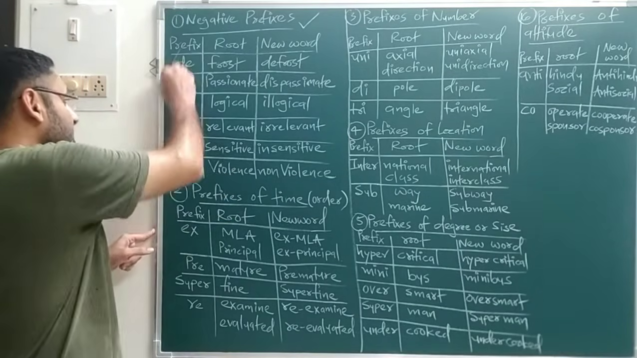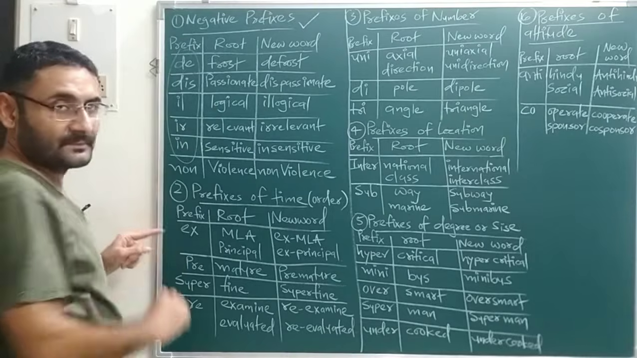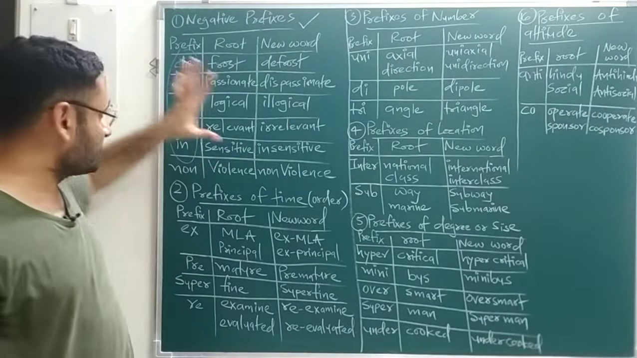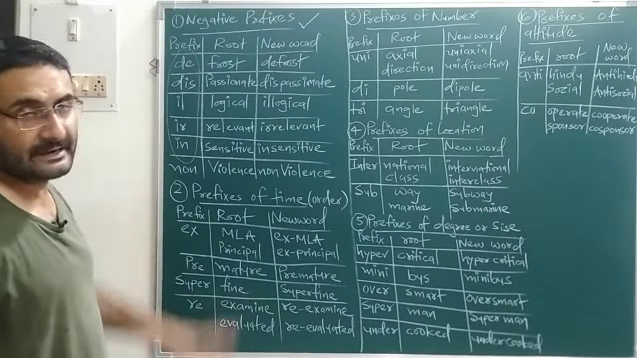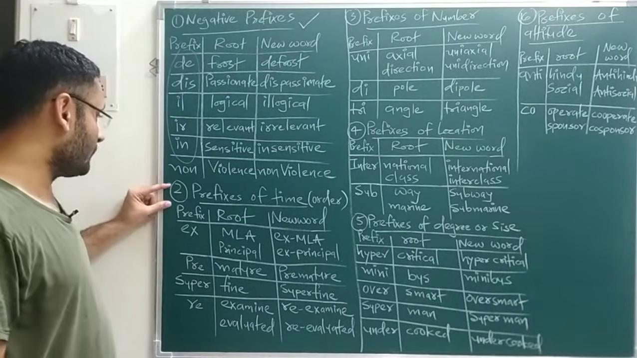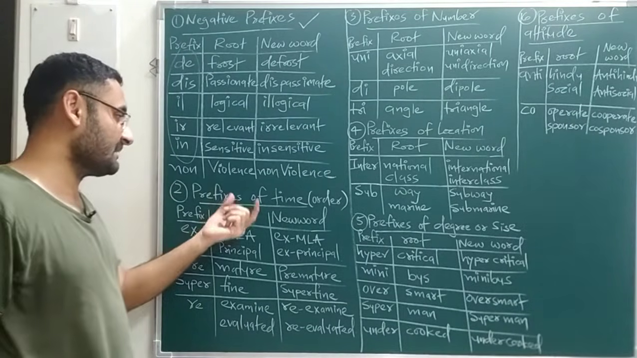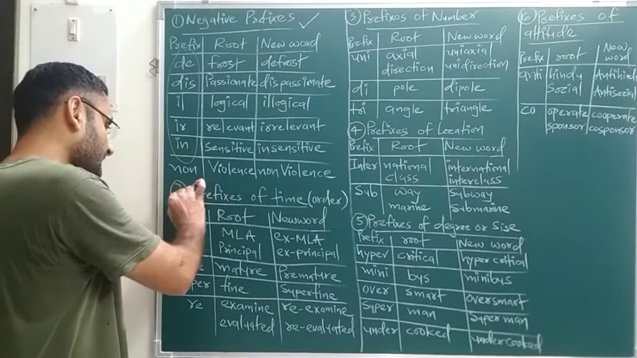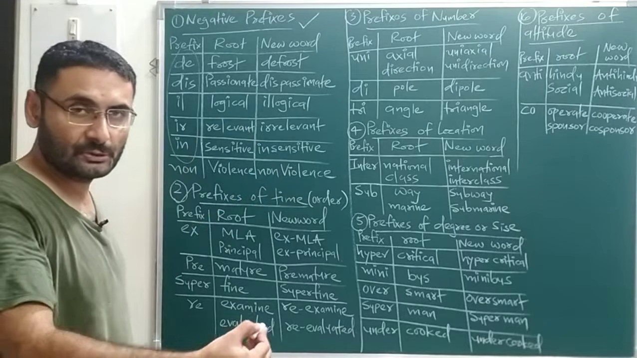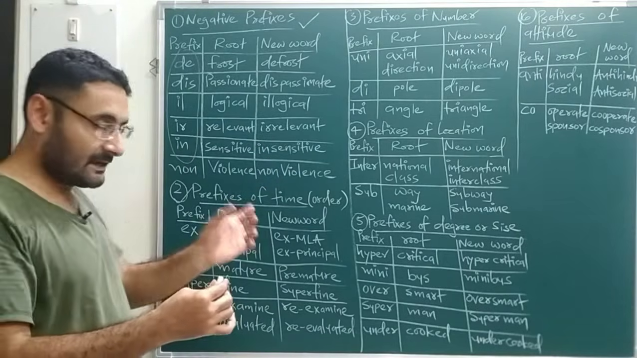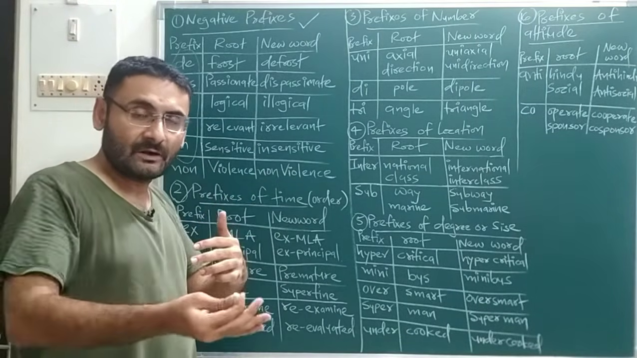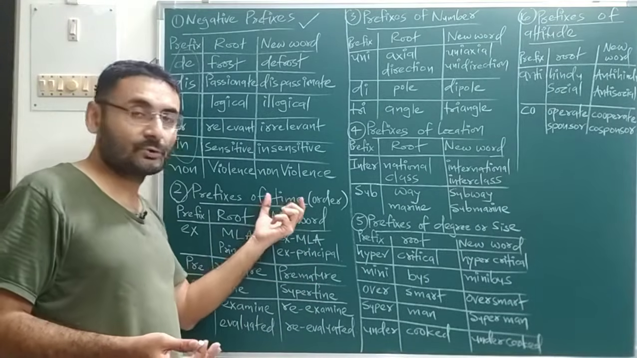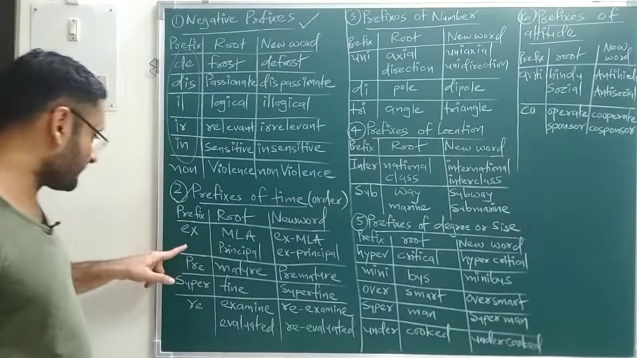So such prefixes which will give the negative new words, this type of prefixes are known as negative prefixes. Okay. Now we'll go with the next type. Next type is what? Prefixes of time, or you can say order. That means such prefixes that you will place before the root word. So what happens? Whatever new word will be produced, that new word will show the time. How? That we will check.